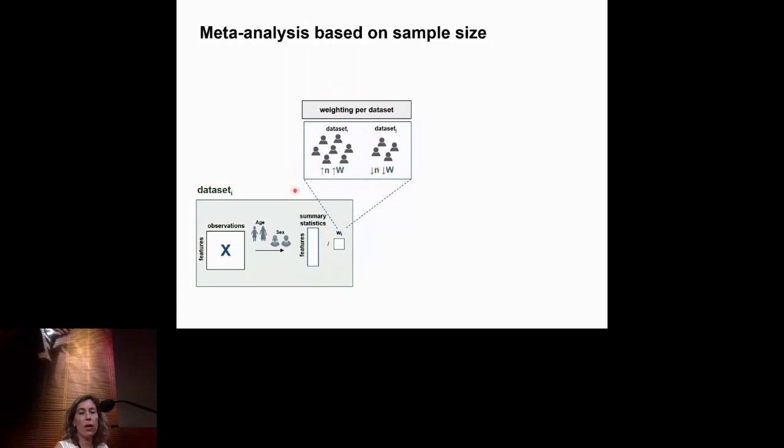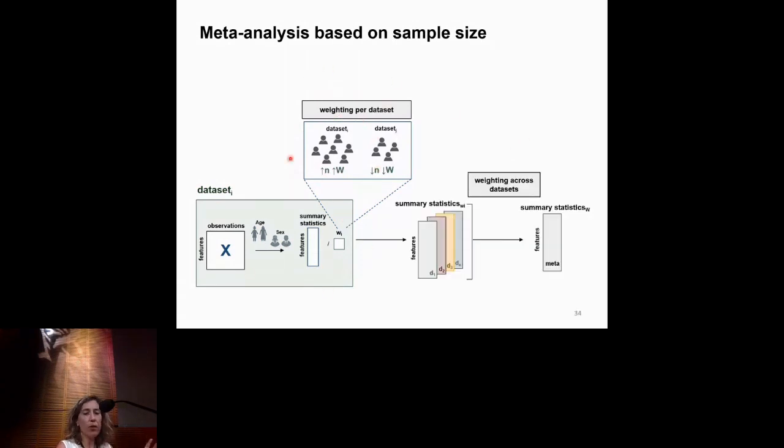So we do this weighting per data set, okay? And then we do the weighted mean, and we get a summary statistic for all. So this is the general framework of the meta-analysis. For our project, we wanted to do a weight per gene, okay?